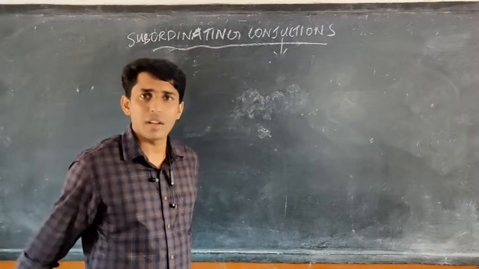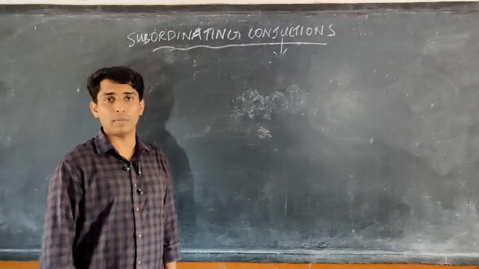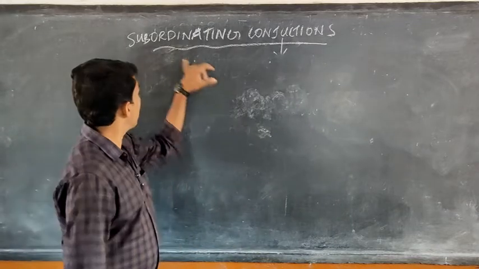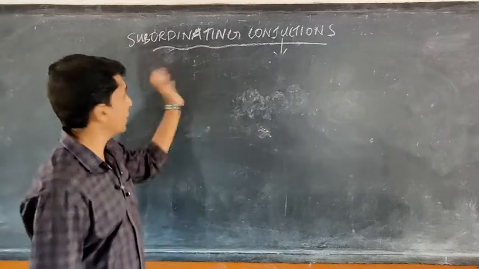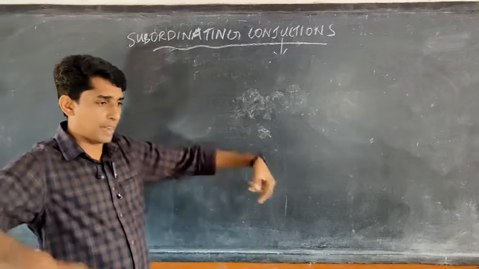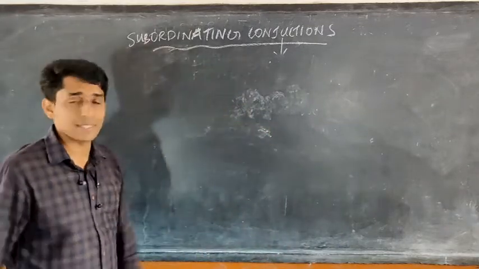He is my subordinate. Subordinate is the one who is assisting another one. There will be a main person, and the other one is assisting that main person. Here also it is the same.